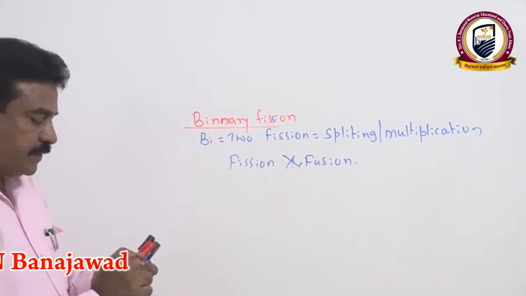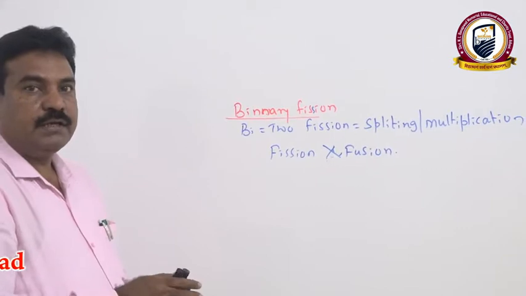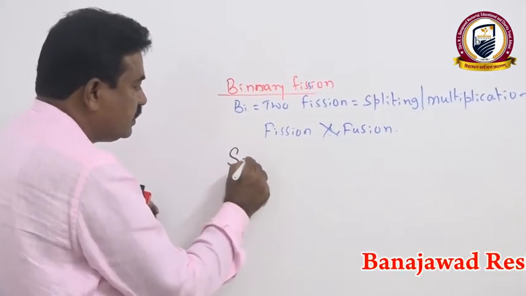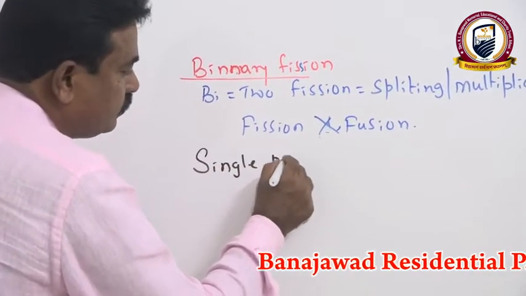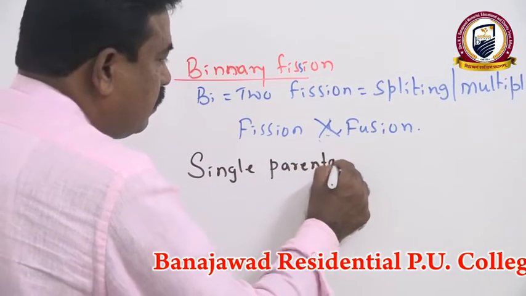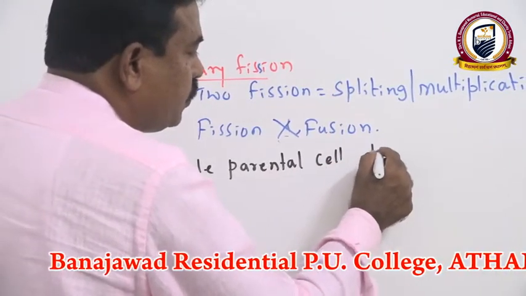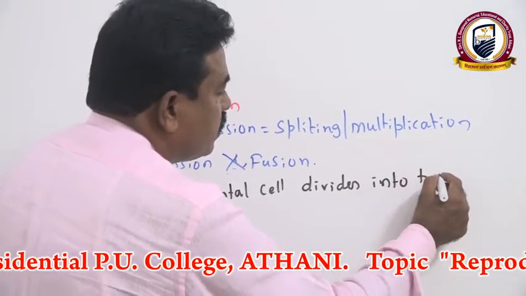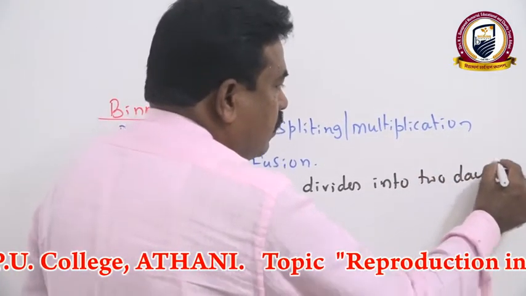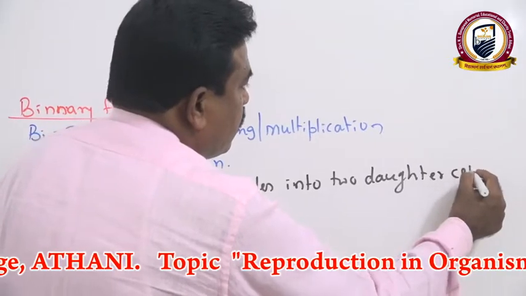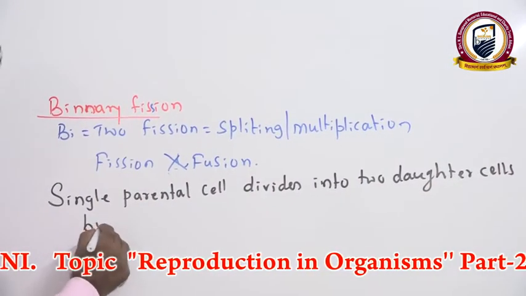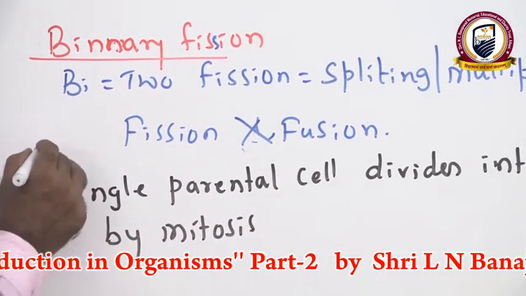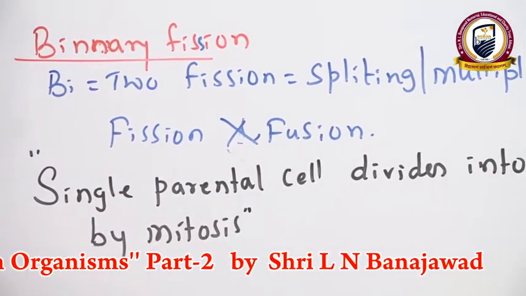Here, what happens? A single parental cell divides into two daughter cells by mitosis. That is what we call binary fission.